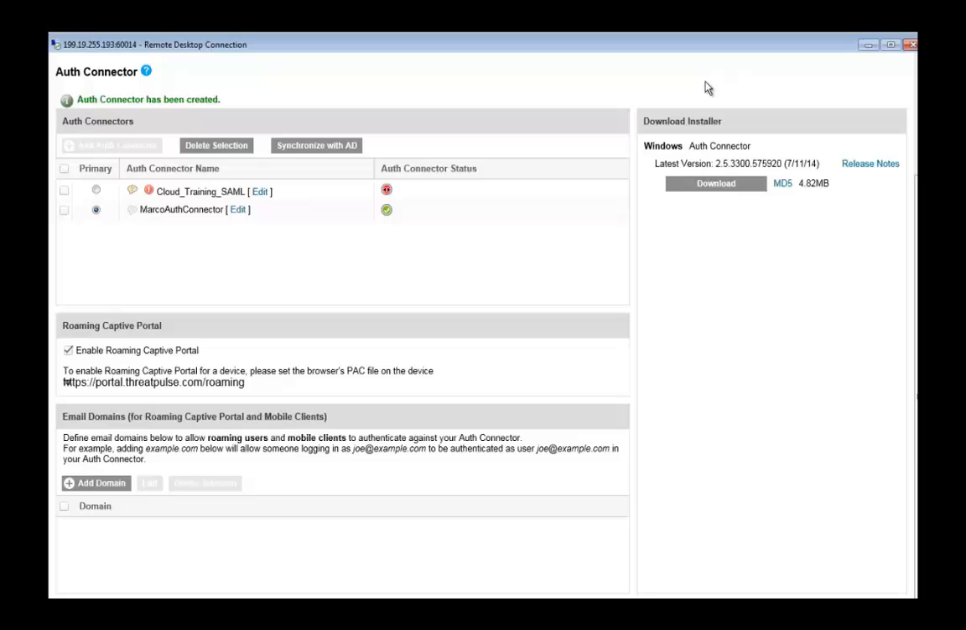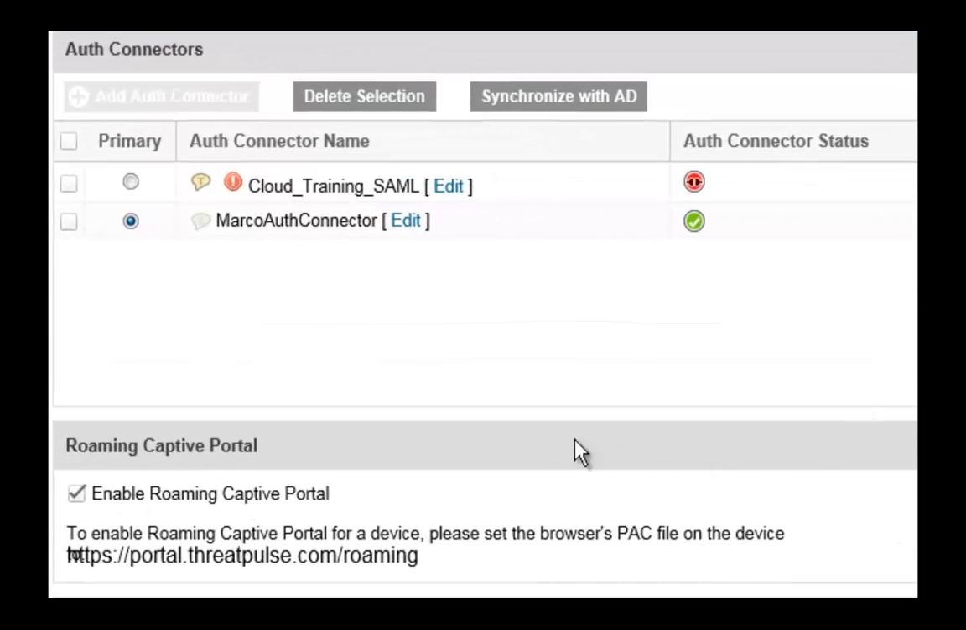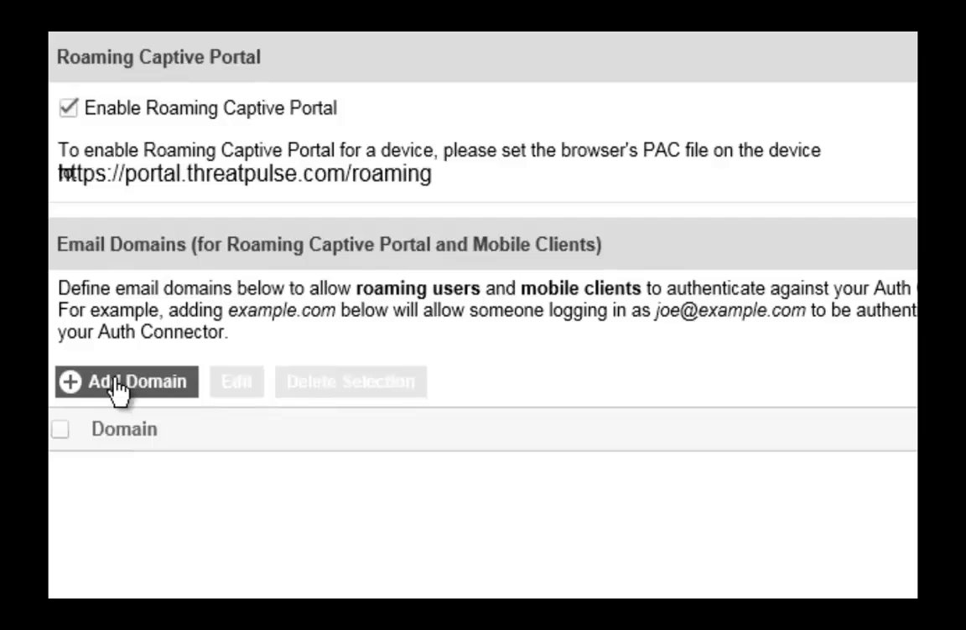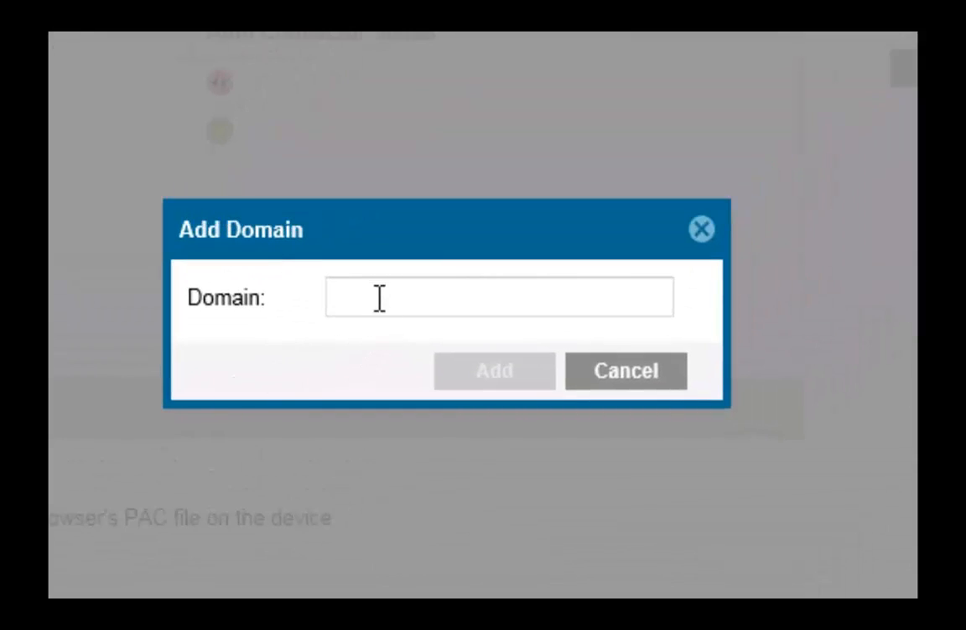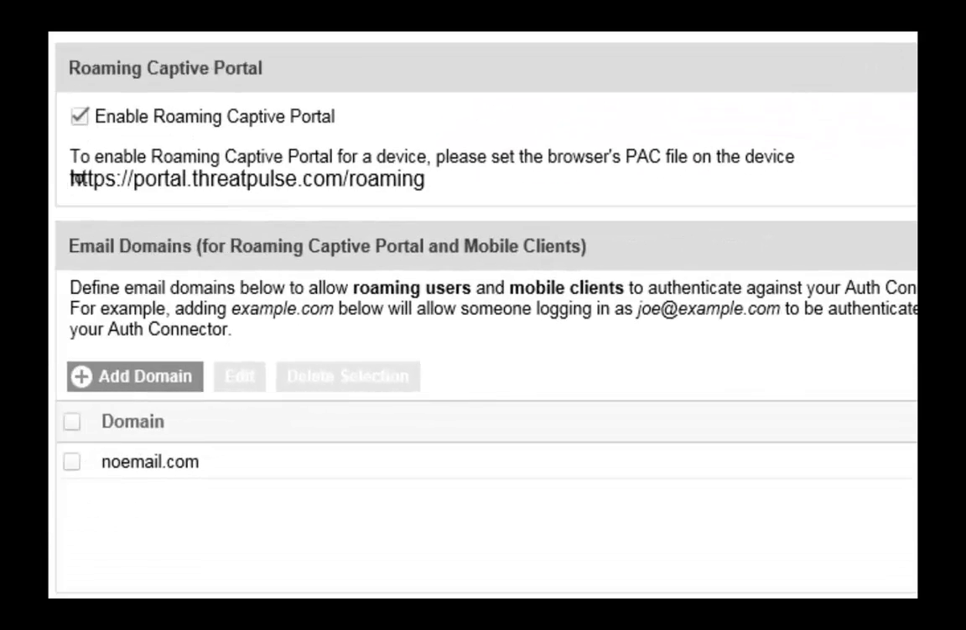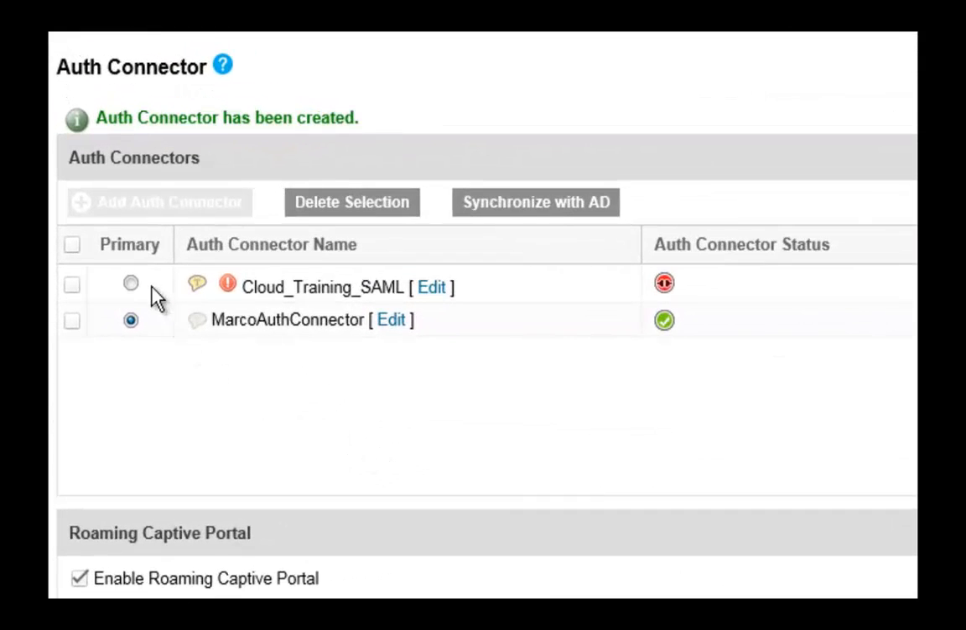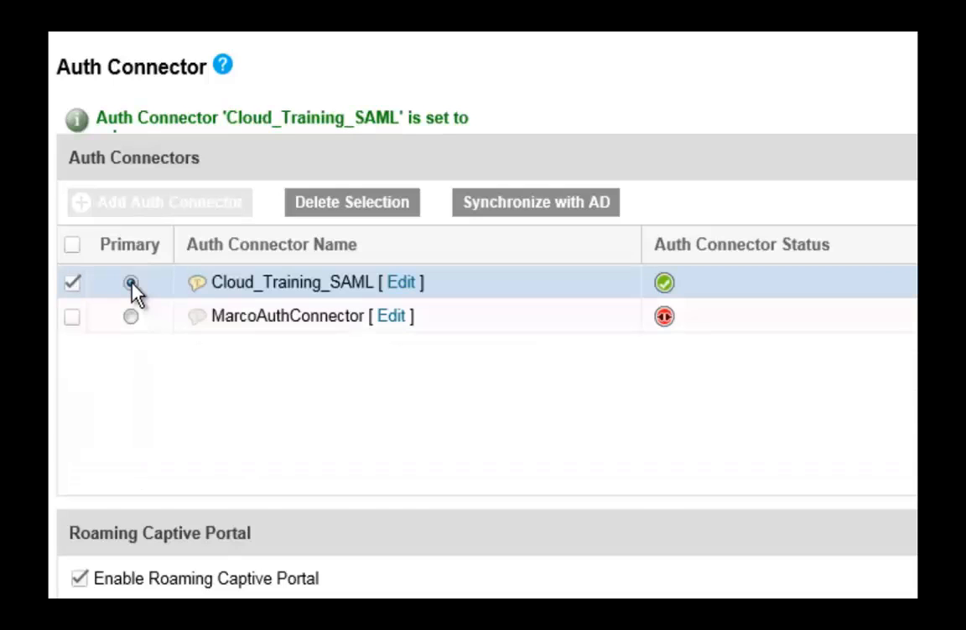Navigate back to the customer portal to enable Captive Portal. Here the checkbox is enabled. I'll go down here to add a domain. I'm going to add the domain at noemail.com. Click Add. It's added here on the bottom. Now I'm going to make my auth connector the primary. And now you have completed synchronizing Auth connector with Active Directory on the customer portal.